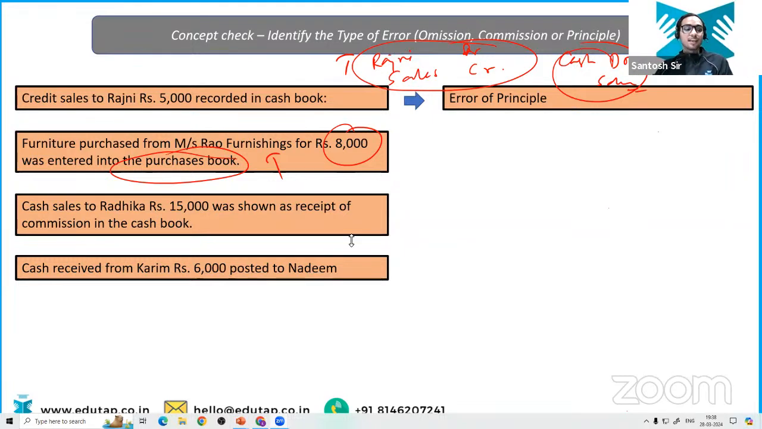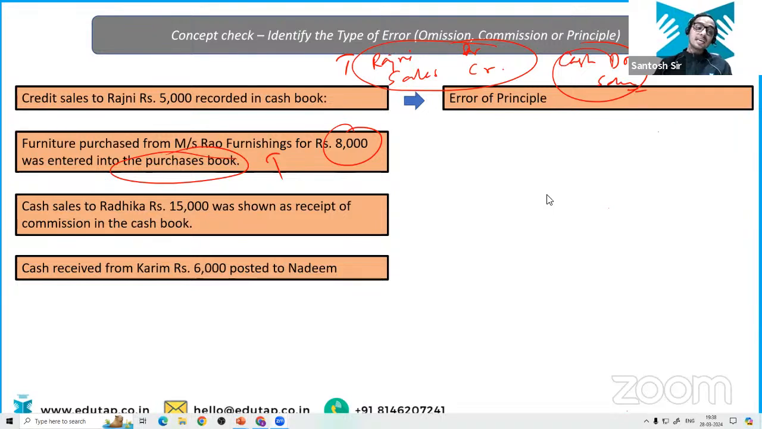Okay, so in the second question, tell me, Aditya, what can you see here? Furniture purchased from Miss Rao Furnishing for rupees 8,000 was entered in the purchase book. I'm waiting for Aditya's answer. Everyone has done this question correctly. Aditya, tell me what should be the answer of the second question. Yeah, principle. Again, error of principle.